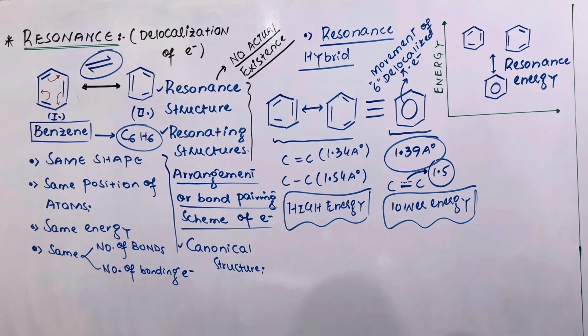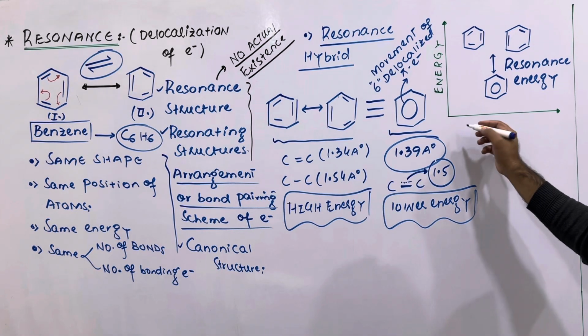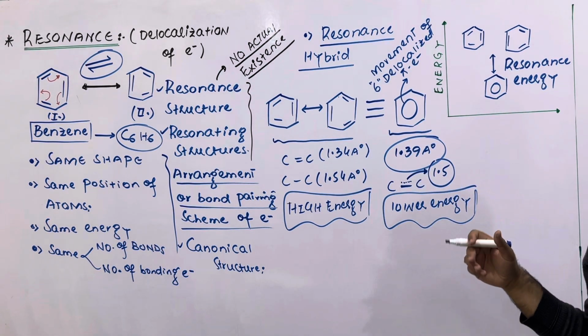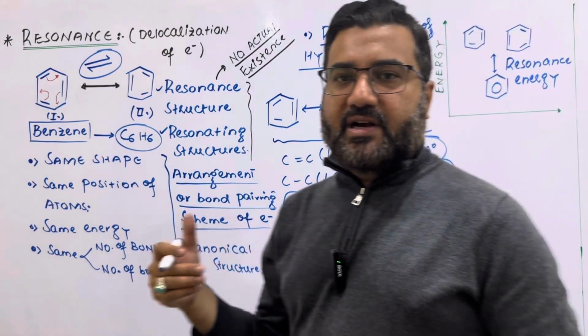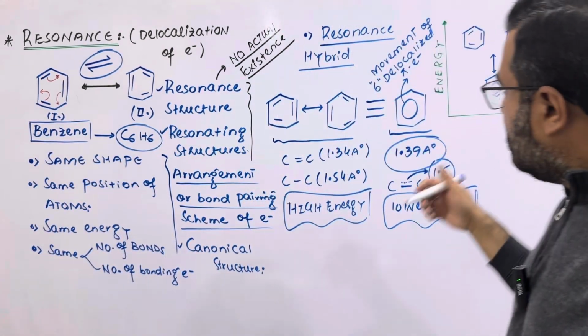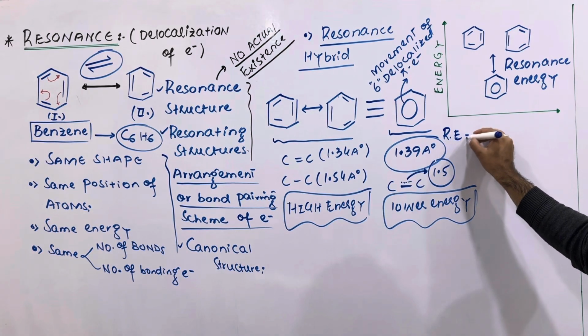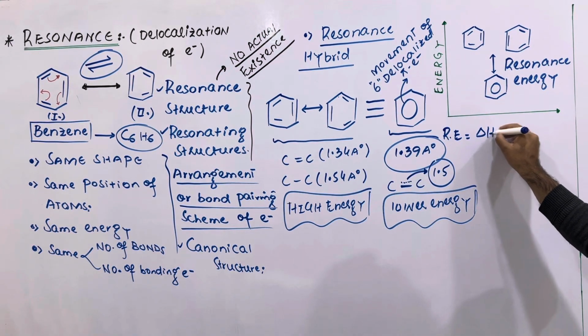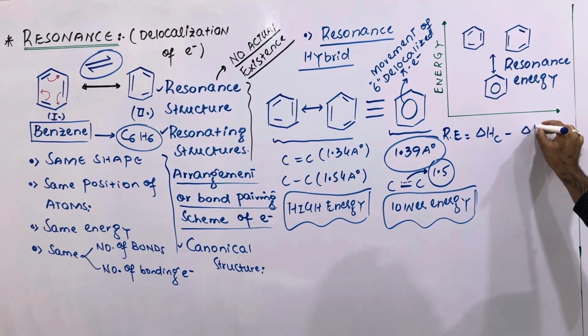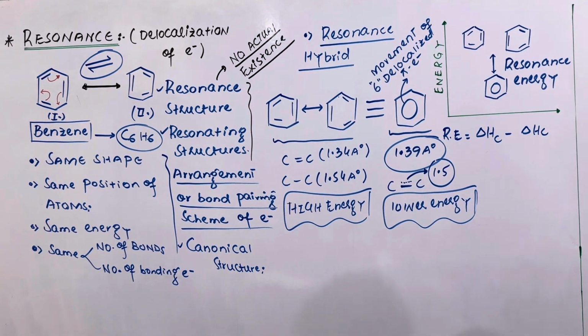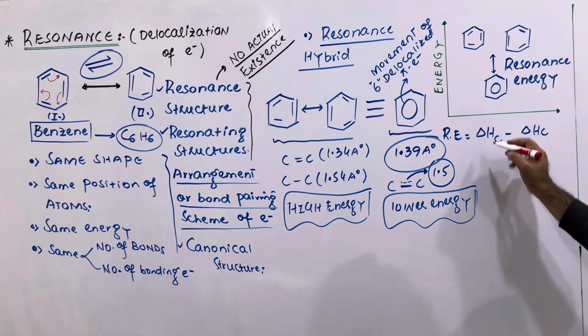In case of benzene, what is its value? Let us calculate. The resonance energy is basically calculated from the experimental and theoretical heats of combustion. So you can say the resonance energy is equal to the theoretical heat of combustion minus the actual heat of combustion.